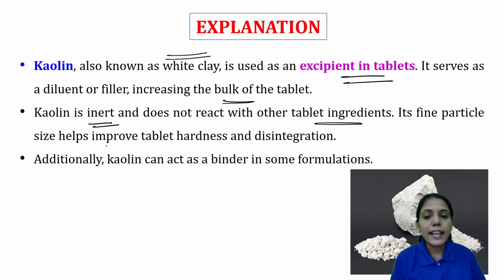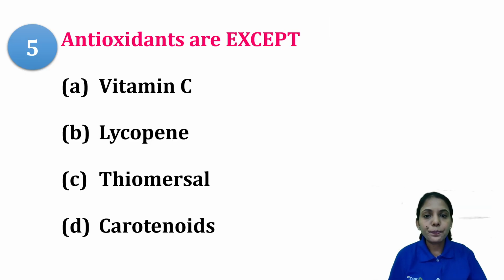Its fine particle size helps to improve the tablet hardness and disintegration. If the size is smaller, definitely it will improve the hardness and the disintegration of the tablet, which is required for the dissolution process. Additionally, it also acts as a binder in some formulations. Binder means, for example, when you are using the wet granulation technique, it helps to bind the tablet ingredients together so that they will not separate after compression. So that is a binding nature. So kaolin has different roles. It acts as a binder also, and as a diluent also.